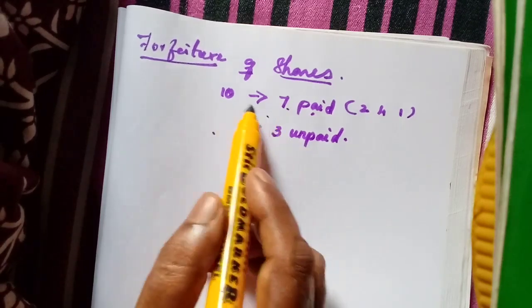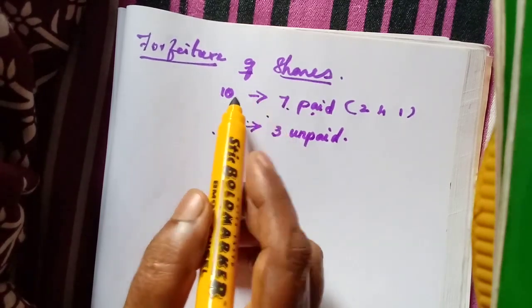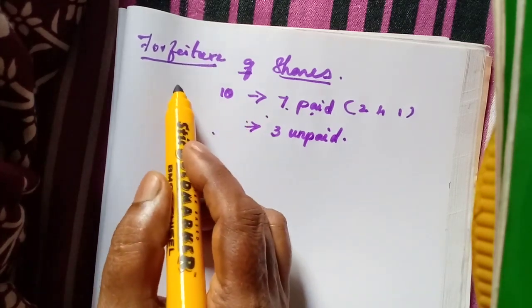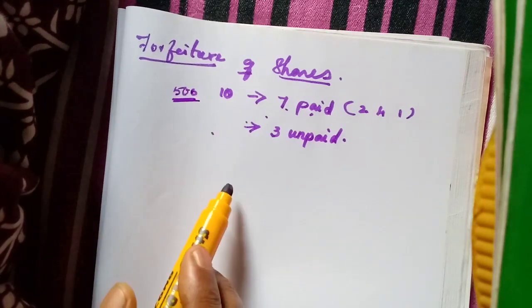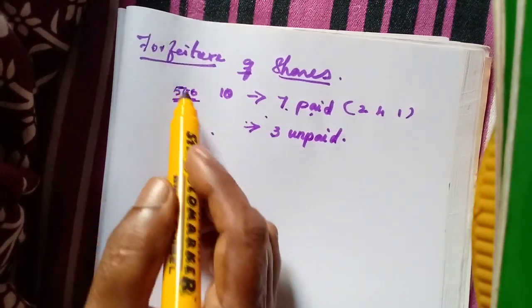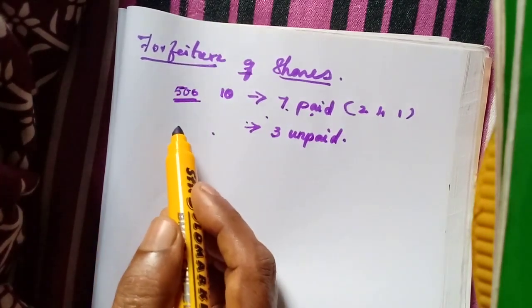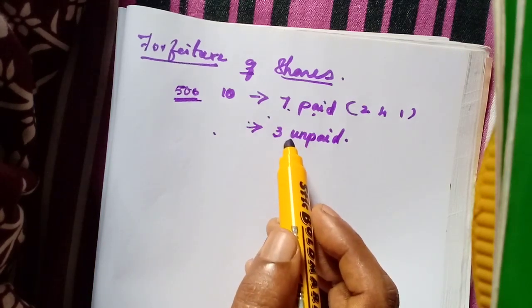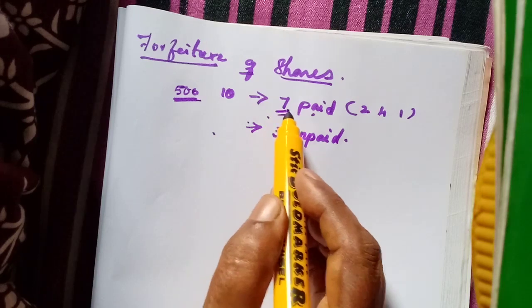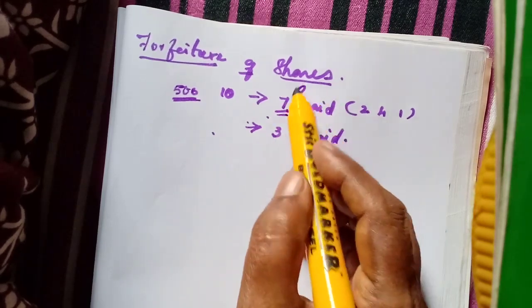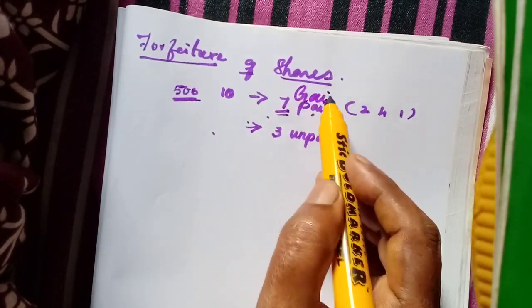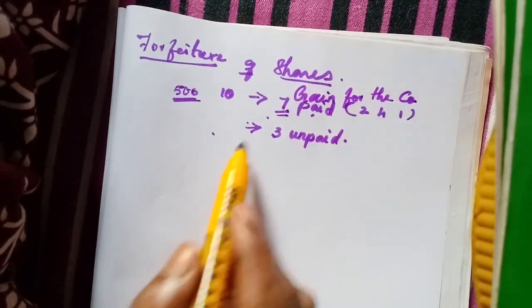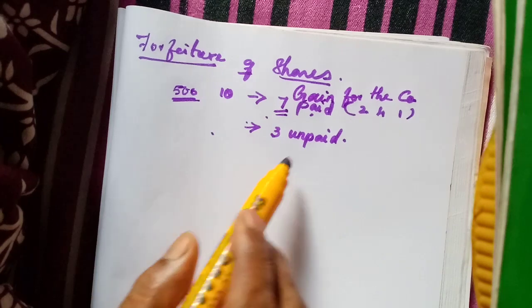But now the company is forfeiting his shares. Just imagine that 500 shares he has forfeited. The company has forfeited 500 shares for the non-payment of final call money. So here this 7 is the gain for the company, because he has paid, isn't it?